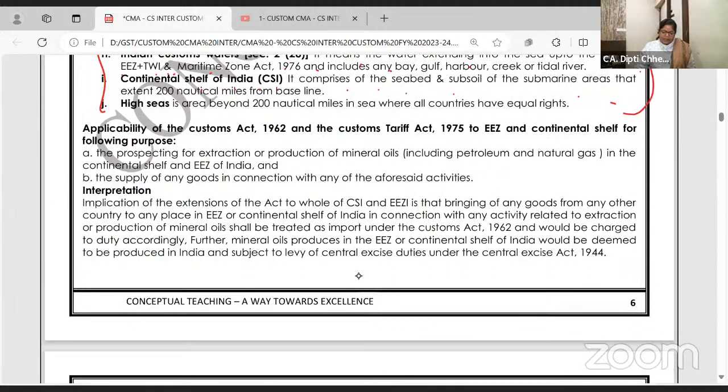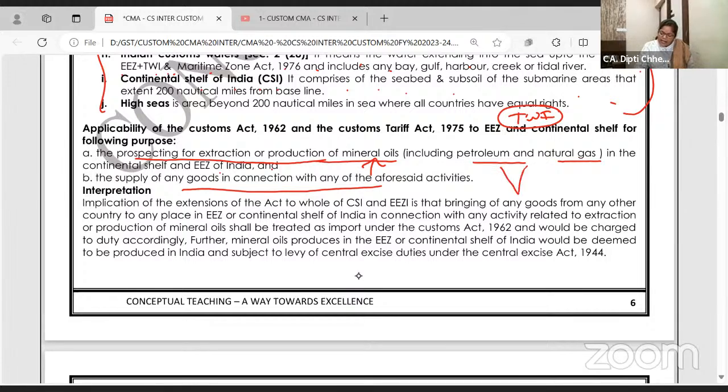Applicability of the Custom Act and Custom Tariff Act to EEZ and continental shelf. Now, generally, I want to repeat, Custom Tariff Act is applicable only in TWI, Territorial Waters of India, only for the purpose of prospecting or extraction or production of mineral oils, petroleum, natural gases into continental shelf and EEZ, and for supply of any goods in connection with these activities, it will be treated as applicable.